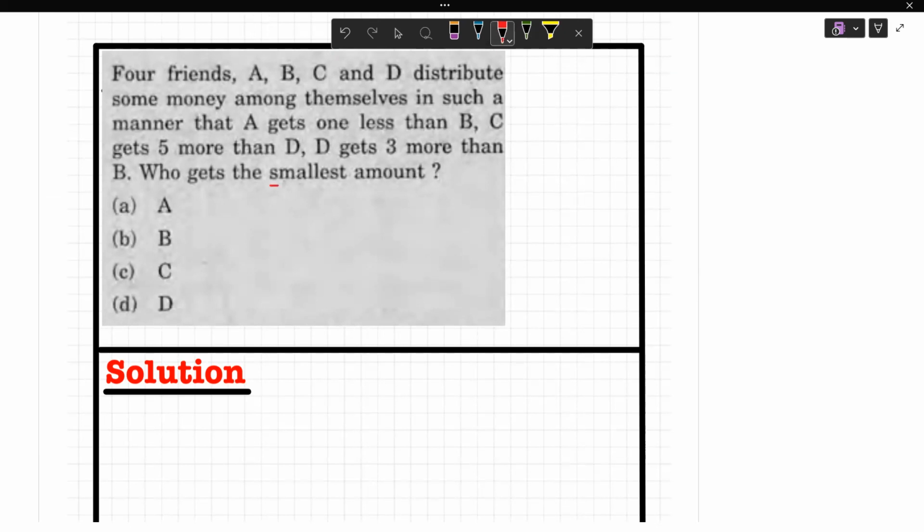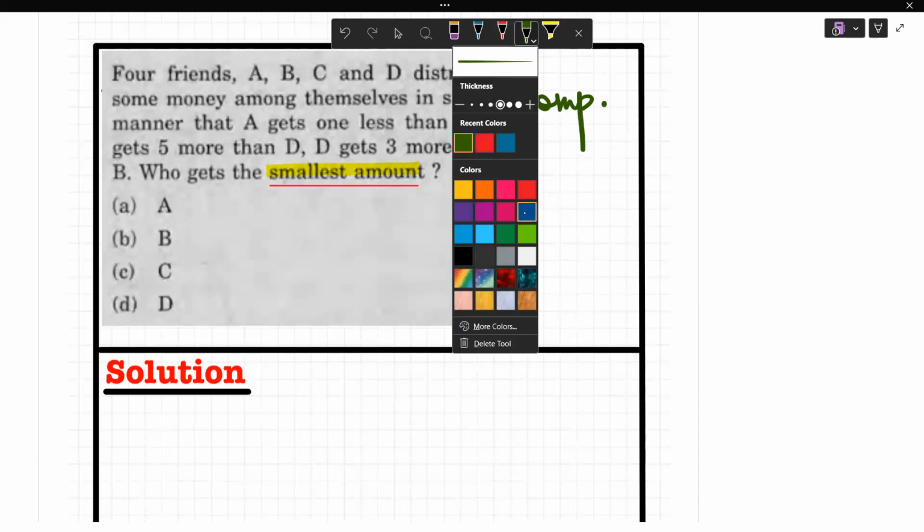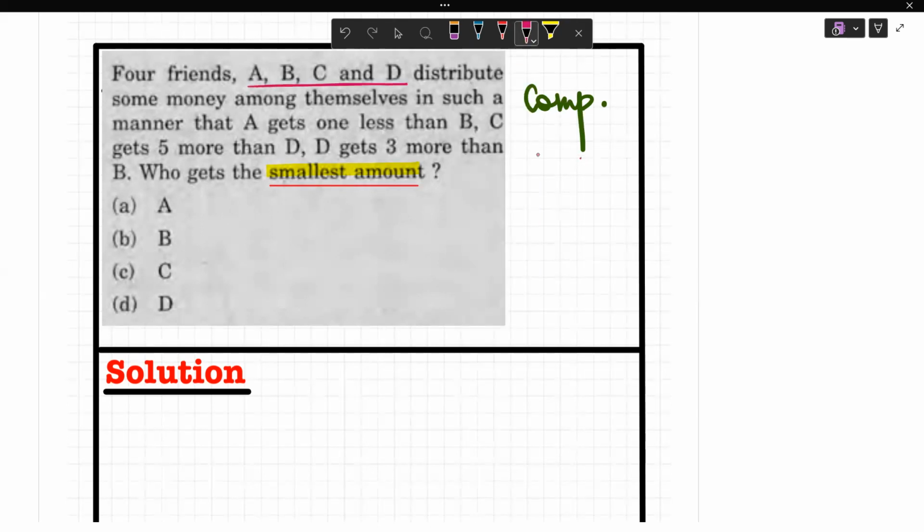Who gets the smallest amount? First read the question. You need to read the question first. What is asked? Before reading these statements, who scored the smallest amount? So you need to think from that angle, that we need to find this inequality. This is again a comparison type. Got it? Now let us see the question. Four friends are there, A, B, C, D. They distribute some money among themselves in such a manner that A gets 1 less than B.